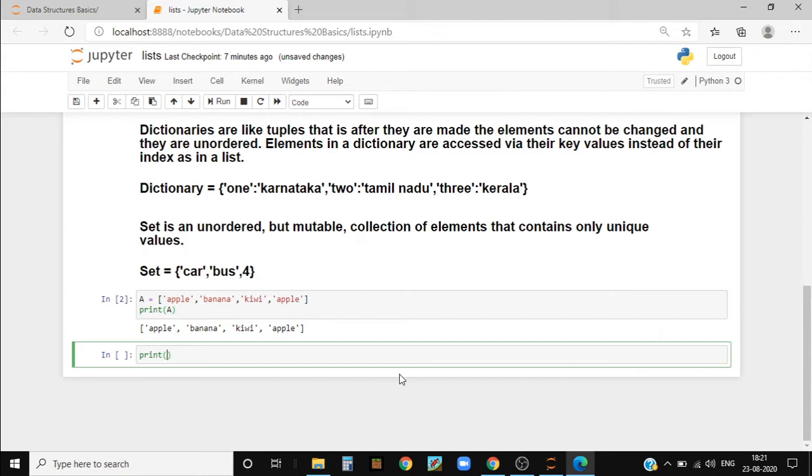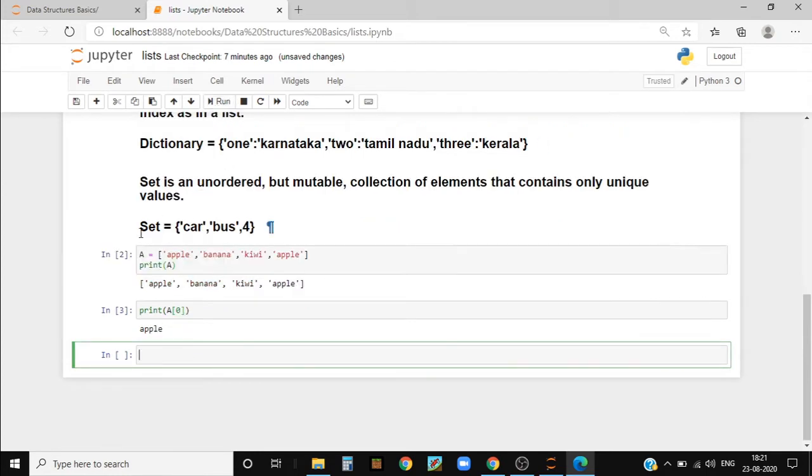So here apple is first, but still we need to write the index as 0. That's the rule in Python. So I'll write print capital A, and inside of square brackets I'll write 1. Okay, no, we are going to access apple, so 0. And now when I run it, it comes apple because I've written the index of apple, so apple gets printed.